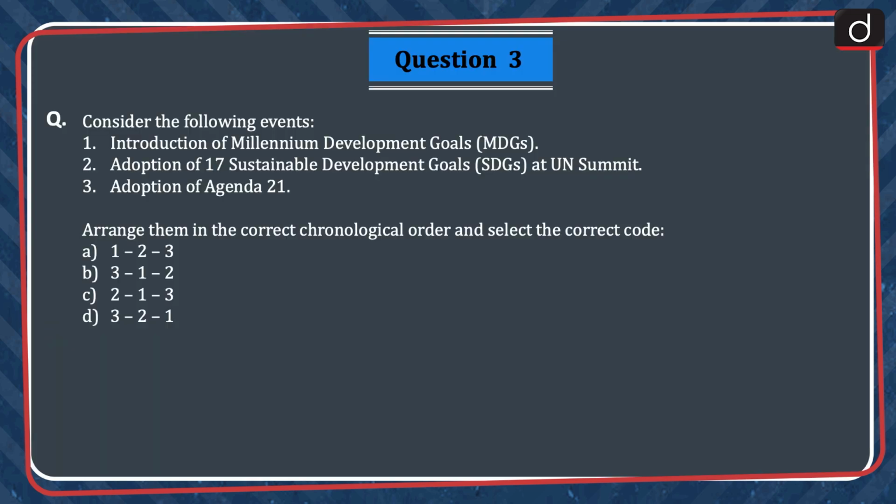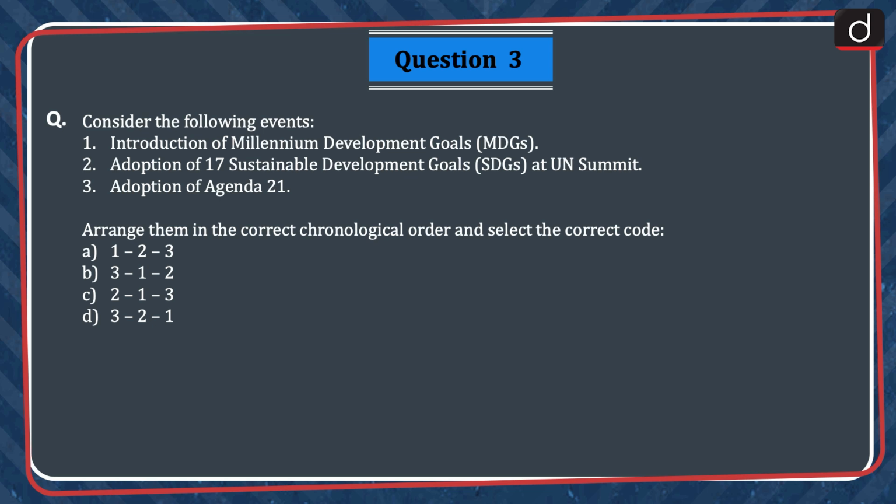Moving on to question 3. Consider the following events. 1. Introduction of Millennium Development Goals or MDGs. 2. Adoption of 17 Sustainable Development Goals (SDGs) at UN Summit. 3. Adoption of Agenda 21.